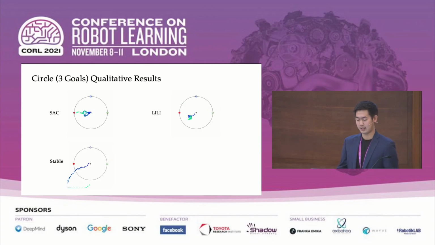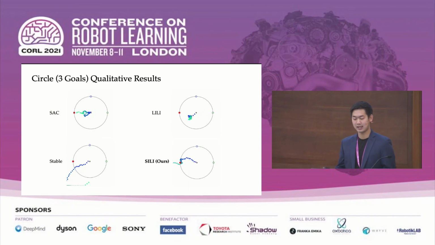Stable is that variant of Lily that purely optimizes for stabilizing. And notice here that Stable does learn to end every interaction outside of the circle, which stabilizes the opponent goal, but Stable has no incentive to move towards the opponent's true goal. And finally, Lily, our method, learns to stabilize the opponent's strategy by safely ending each interaction outside of the circle. And by doing so, Lily can more easily optimize for the task reward by going near the red target.